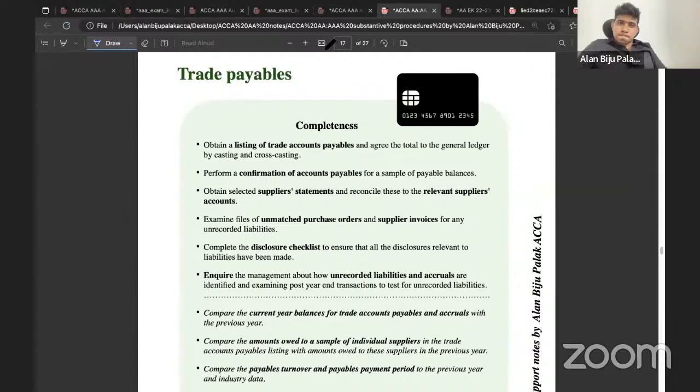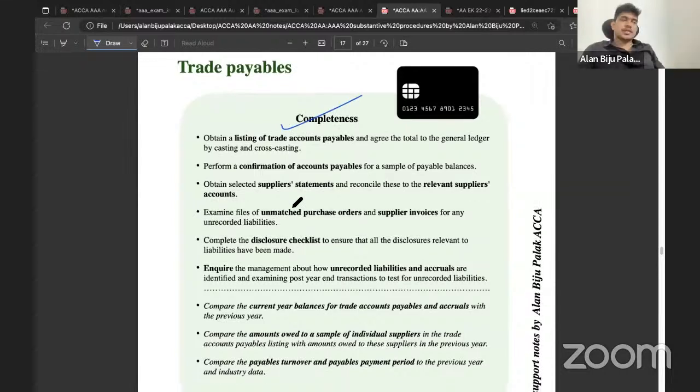Okay, so keep that one in mind. For the trade payables, it's completeness. For the receivables, it will be existence, and for the inventory, it will be the valuation assertion.